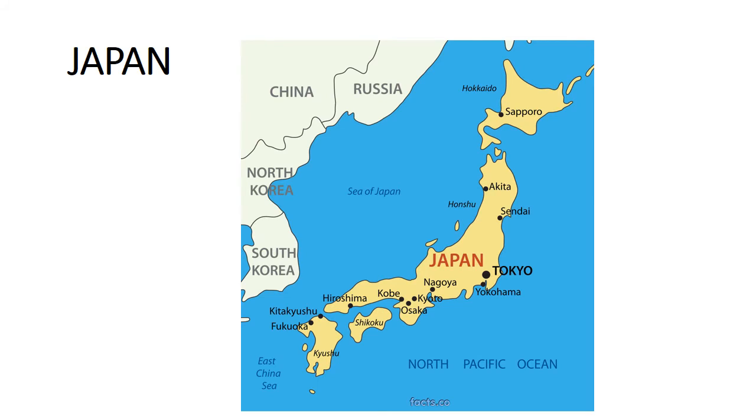So let us look at this country, Japan. How has it become such a well developed and rich country? Yes, they do not have any natural resources. In fact, they have to import all the natural resources from other countries. Yet they have become so rich and developed. Okay, they are among the most advanced countries in the world.